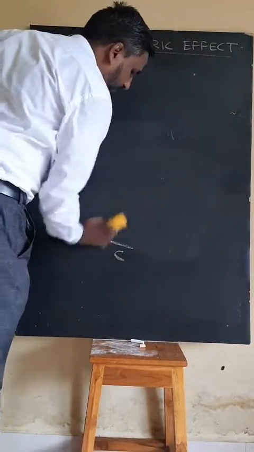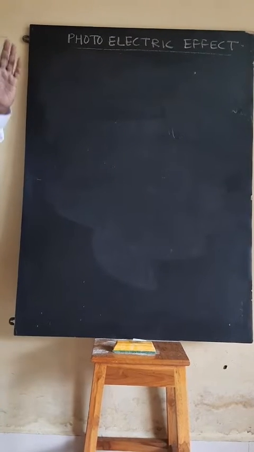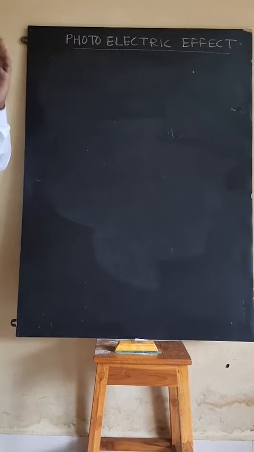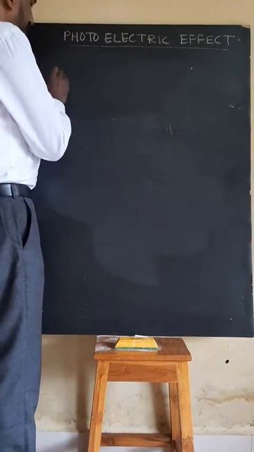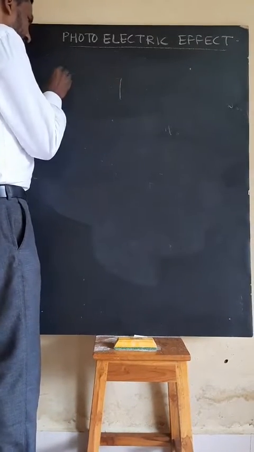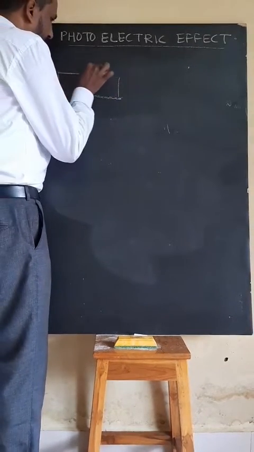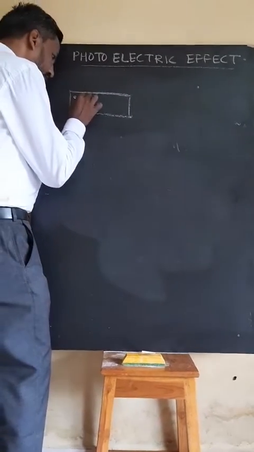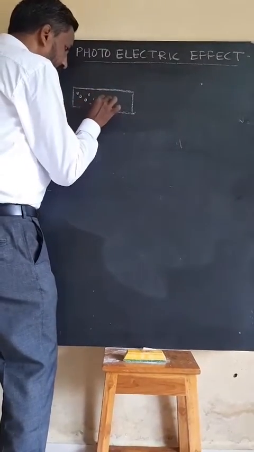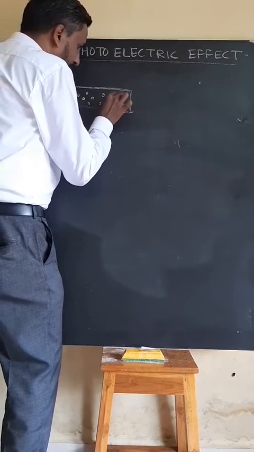Now comes the important concept, that is the photoelectric effect. Remember that the photoelectric effect is most suitable for alkali metals, with the outermost orbit containing free electrons. Let this be one alkali metal. These are my free electrons, present here in the outermost orbit.